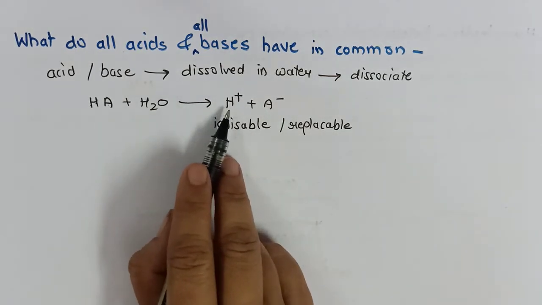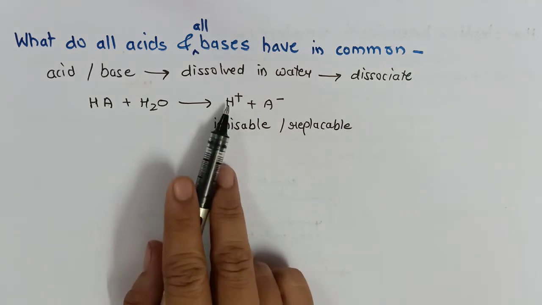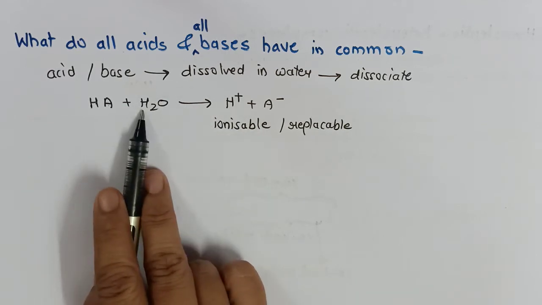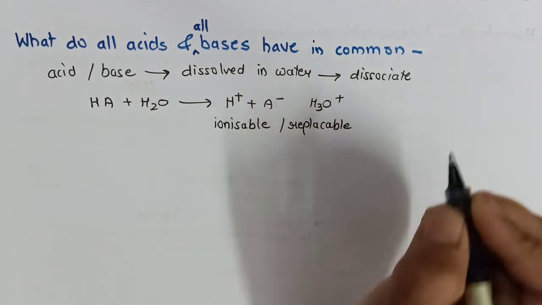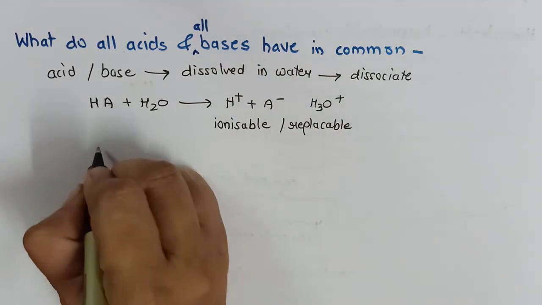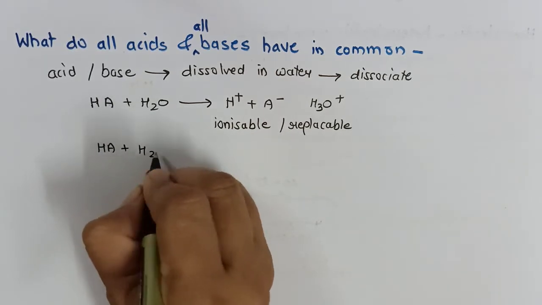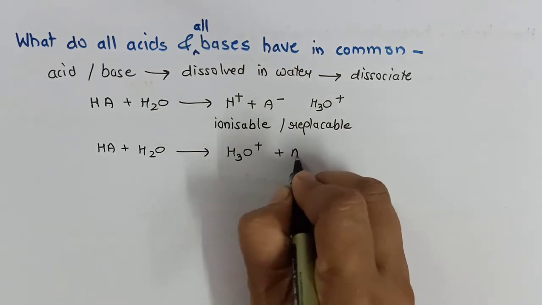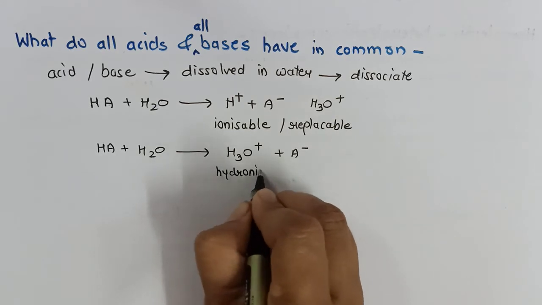This H plus cannot survive alone. Hydrogen has only one electron in the outermost shell. If it loses that electron also, it will form H plus. And therefore H plus cannot exist alone. It will combine with H2O and will form H3O plus. So now overall this reaction I will write as: HA, an example of any acid, when it is dissolved in water, will form H3O plus and A minus. This H3O plus is called the hydronium ion.